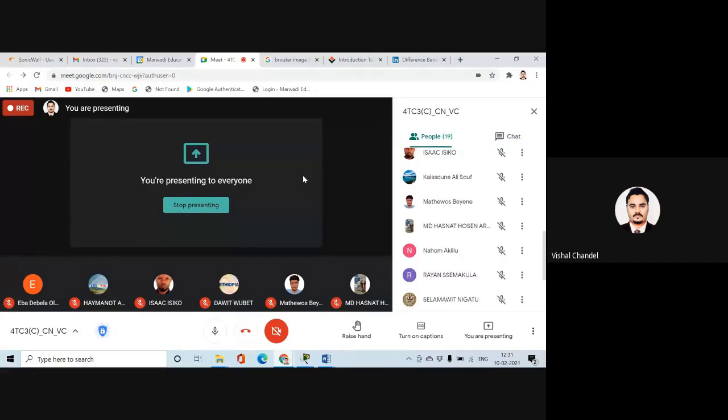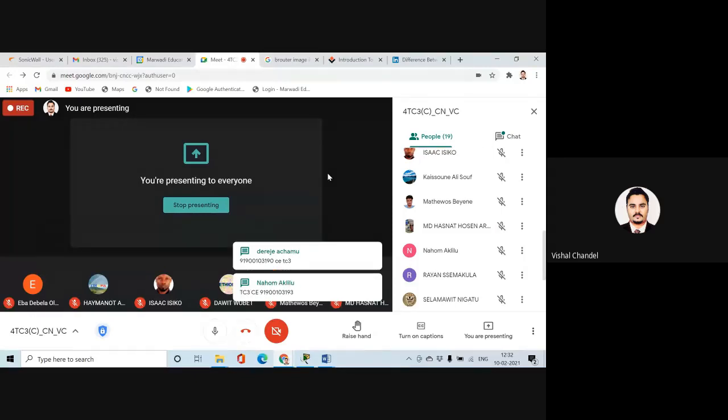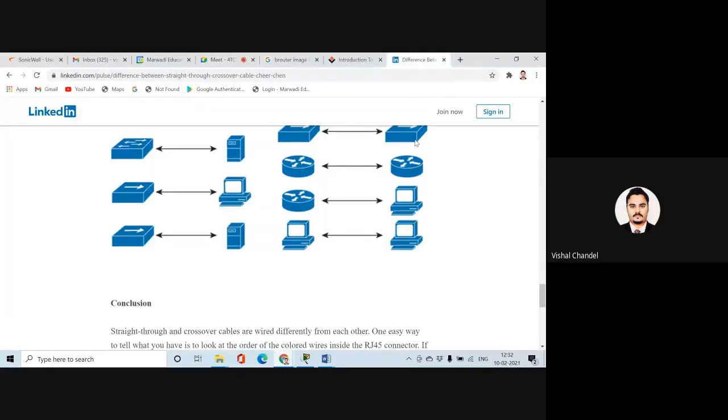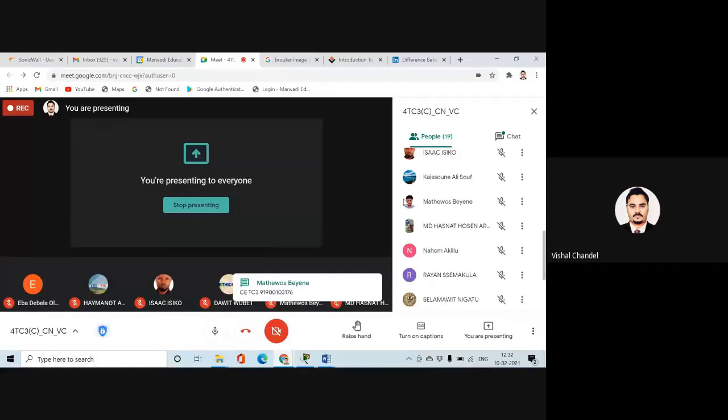We are ending here. Sir, yeah, Arafat. What will happen if you use crossover instead of straight-through? There will be an issue regarding that connection? Yeah, there will be an issue. I will explain this in the next session. We will use the crossover in place of this when we connect the router. Okay, sir. Yeah, don't worry. But at this time, you have to go through this article. That's why I have shared this. So all of you have to implement this.